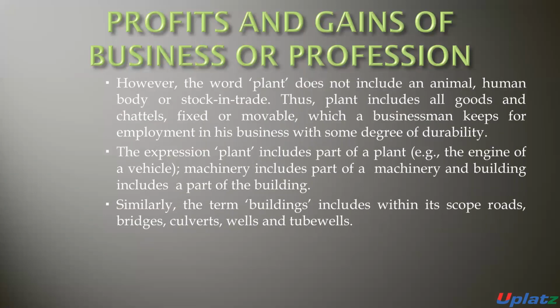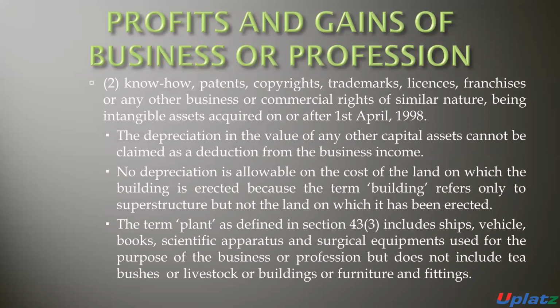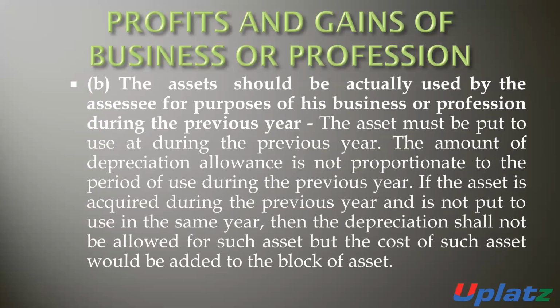So the number one condition is that depreciation can be claimed only in respect of these particular categories of assets. If the asset falls in the particular category, then you are eligible to take the deduction of such depreciation.